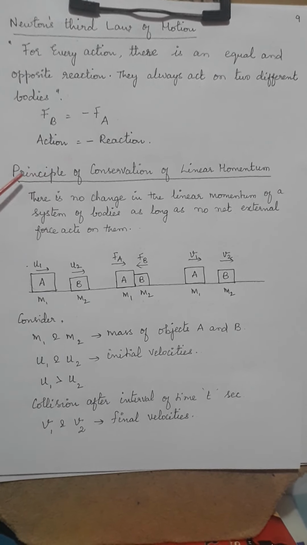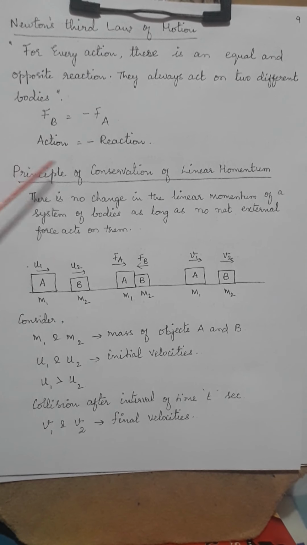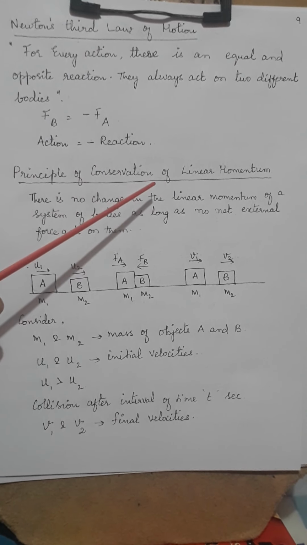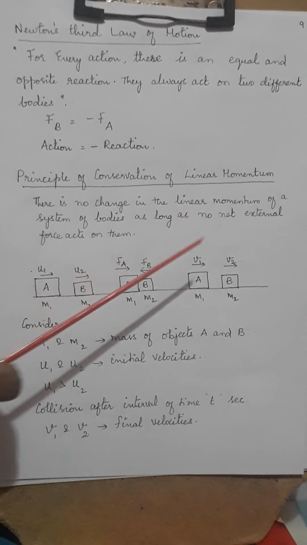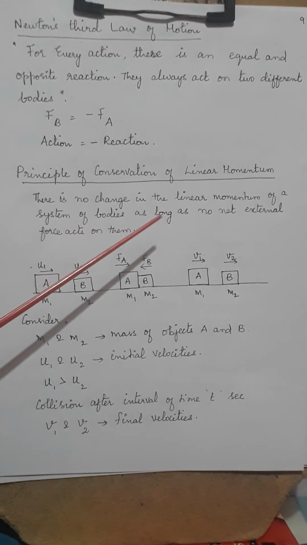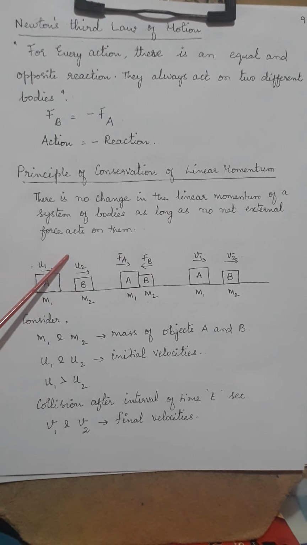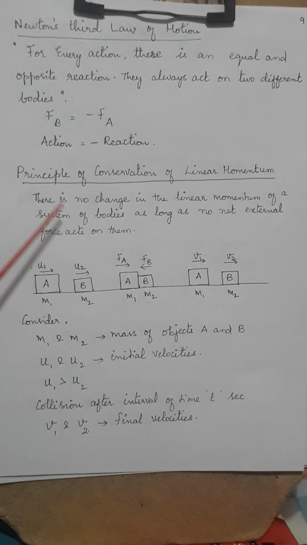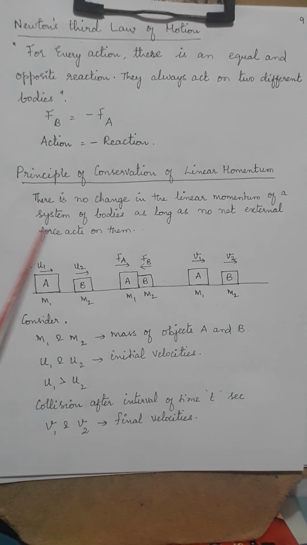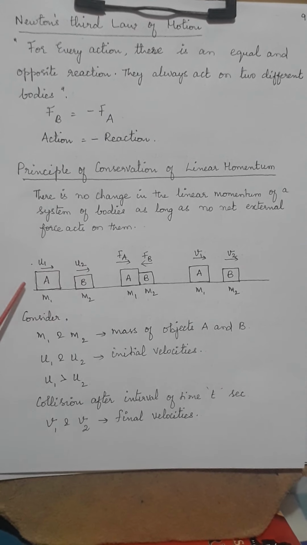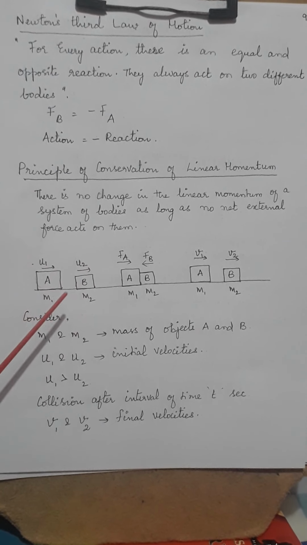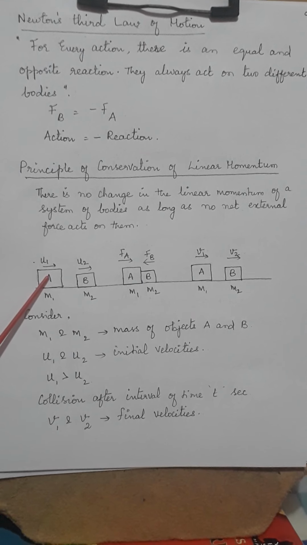Like that, the principle of conservation of linear momentum says there is no change in the linear momentum of a system of bodies as long as no external force acts on it. Until I apply some external force. What's the meaning of system? It is when two bodies are considered. So as a system, there is no change in its linear momentum.